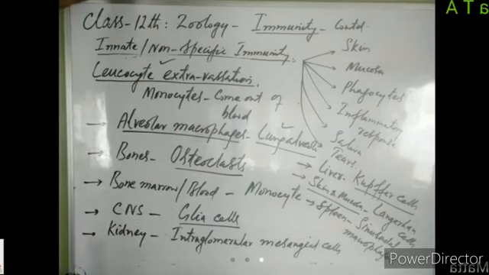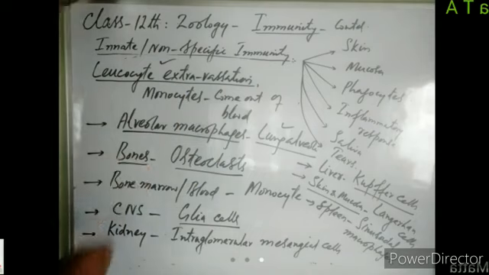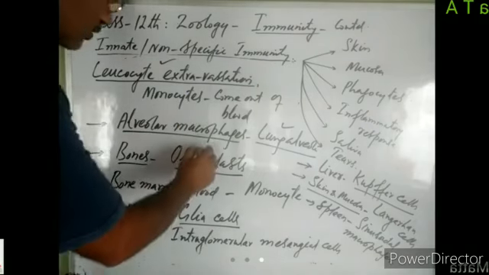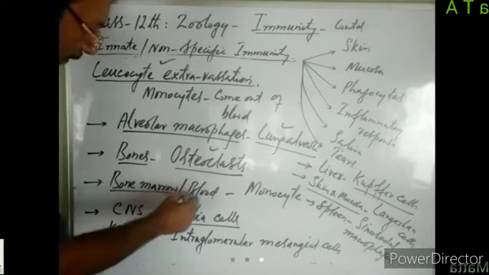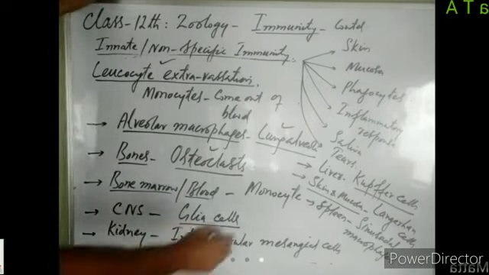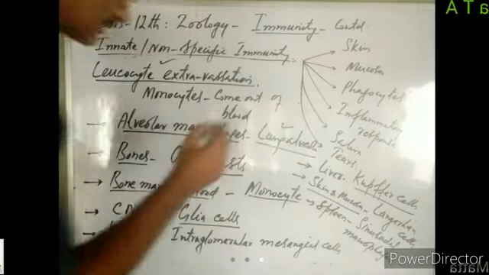Some monocytes reside in bones. Those monocytes are known as osteoclasts. Some monocytes remain in bone marrow and blood circulation. They do not come out. There they are simply known as monocytes.